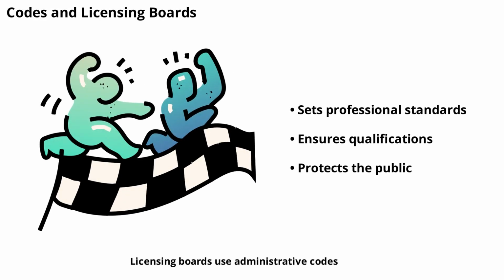Licensing boards use administrative codes to set standards for various professions, from doctors to contractors. These rules ensure that only qualified individuals are licensed to practice. The code covers education, exams, ethics, and continuing education. By following the code, boards protect the public and maintain professional standards.